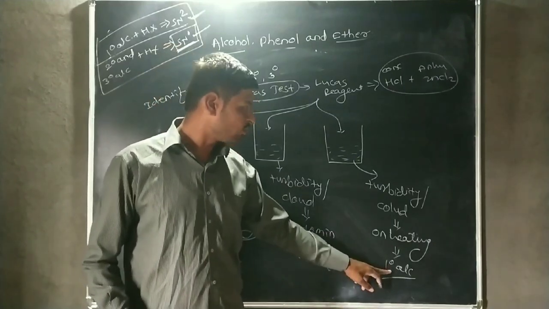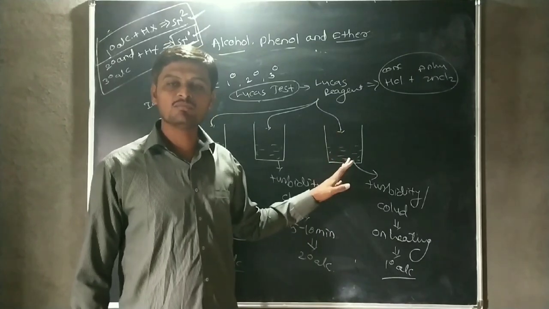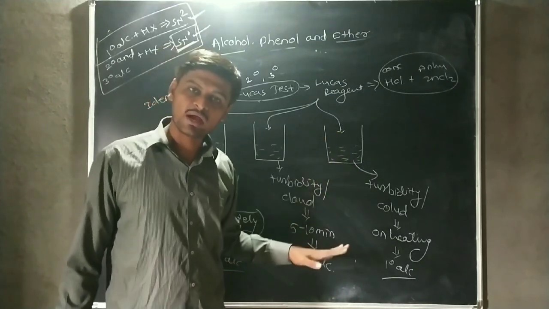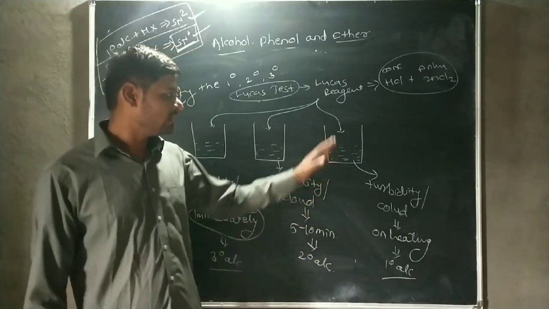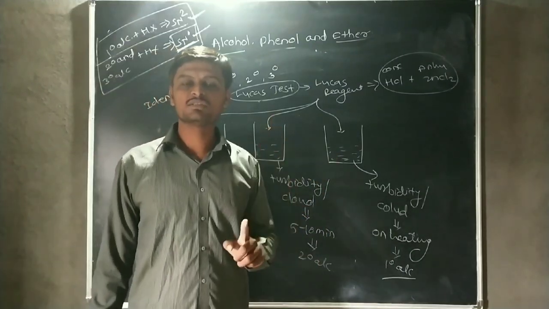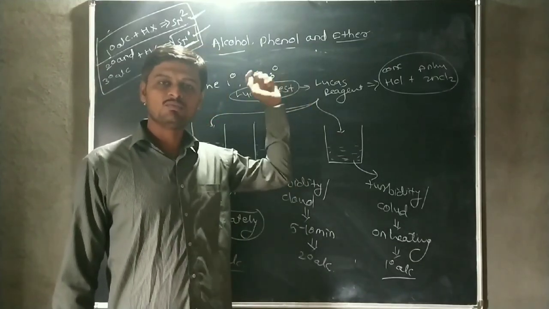The primary alcohol reacts with the Lucas reagent to form a primary alkyl chloride, but this reaction is carried out under hot conditions.